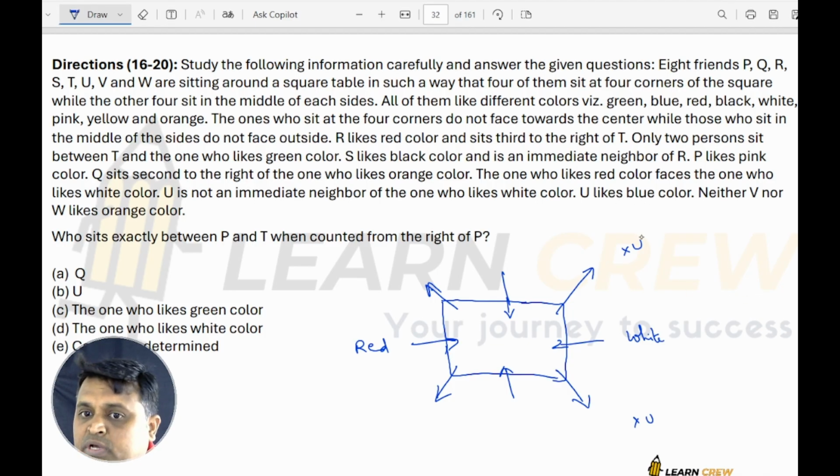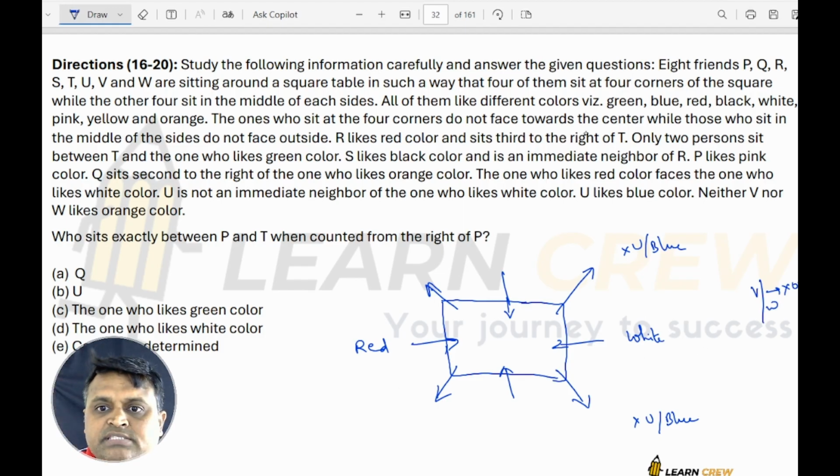U likes blue color. U's color is fixed, that is blue. So this color is not blue, this is not U. Next, neither V nor W like orange. V is not orange, and W is also not orange.